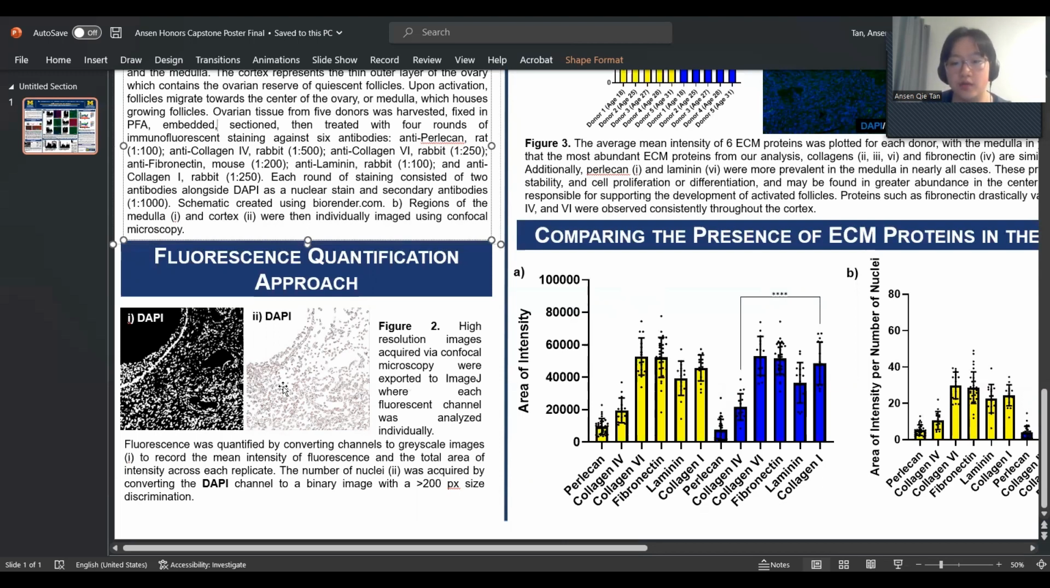Then we will count the number of nuclei across the entire image by converting the DAPI channel only into a binary image with a 200 pixel size discrimination. So once the data is collected, we can plot these values against the donors or the regions of interest or proteins of interest to see what we can discover.